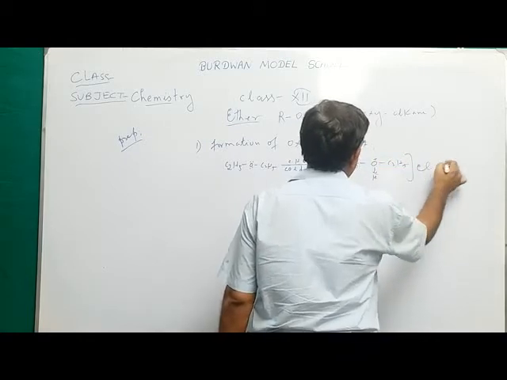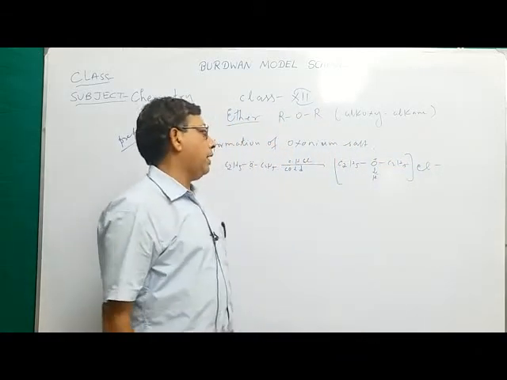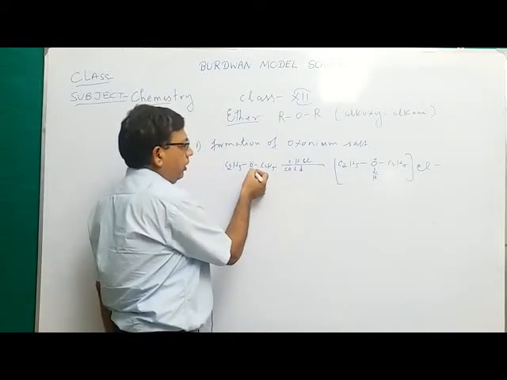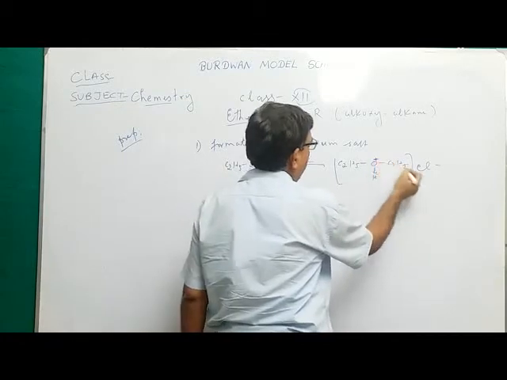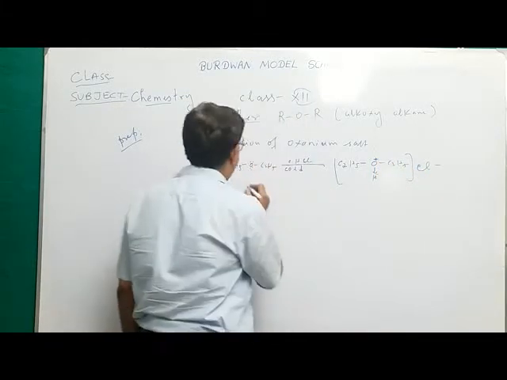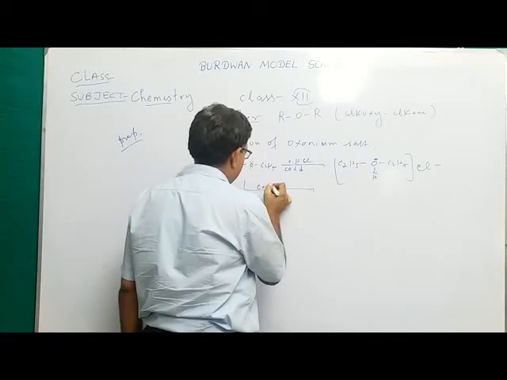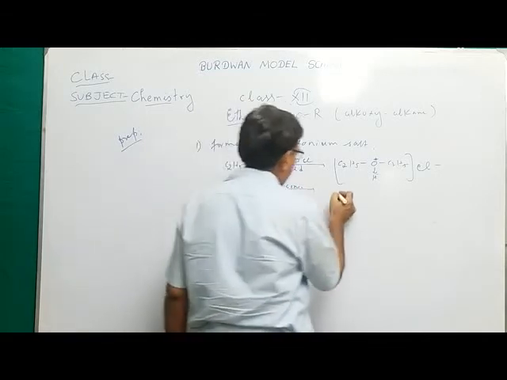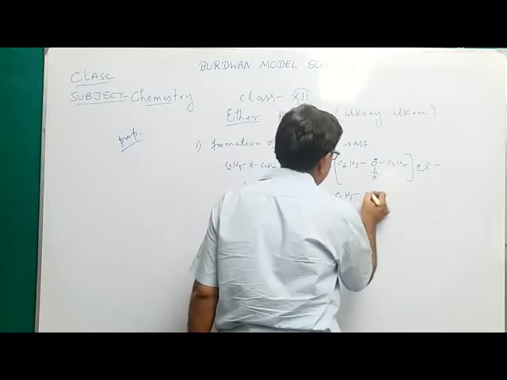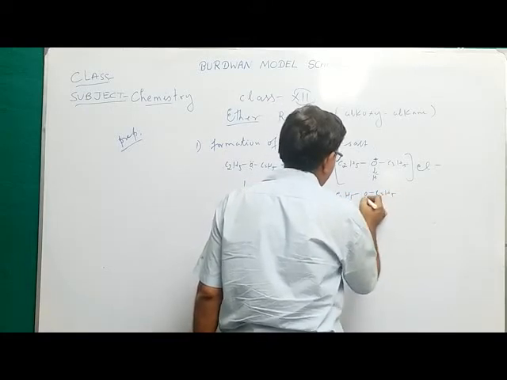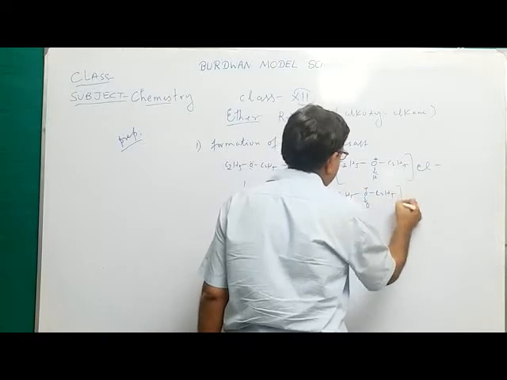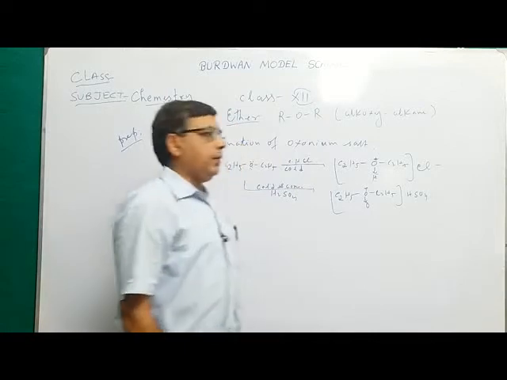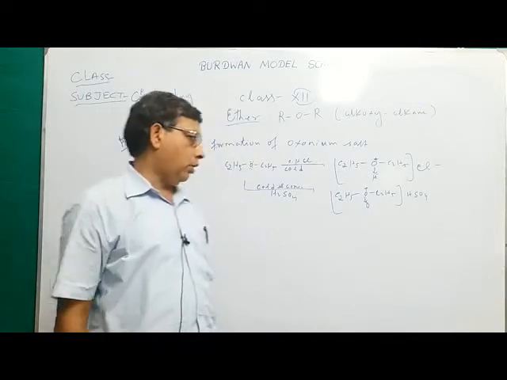This is called diethyl oxonium chloride. The proton forms a coordinate bond with lone pair of oxygen atom. This is the oxonium ion and then Cl minus. Or it reacts with cold concentrated sulfuric acid to form diethyl oxonium sulfate. So these are the formation of oxonium salt.